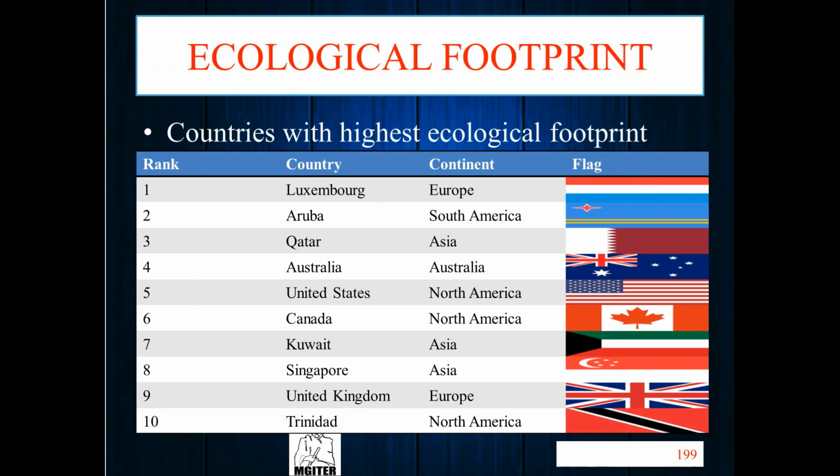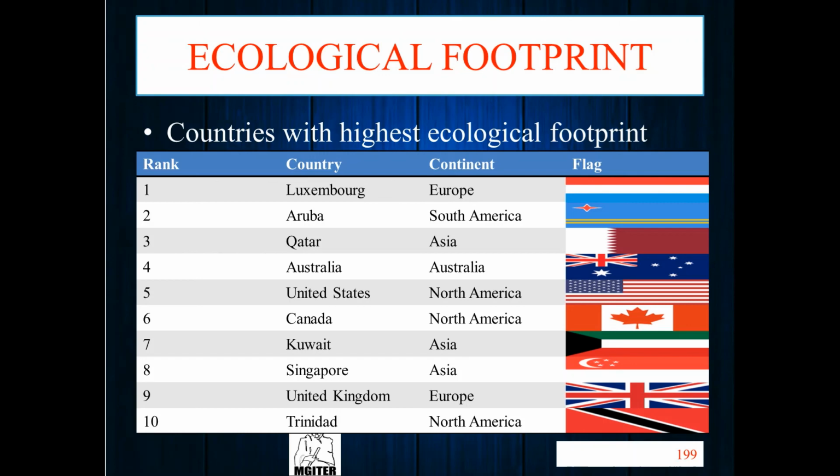Don't confuse HDI and ecological footprint. The Human Development Index is a different thing, and ecological footprint is a different thing. A higher HDI, a higher human development index, means the country is at a higher growth.